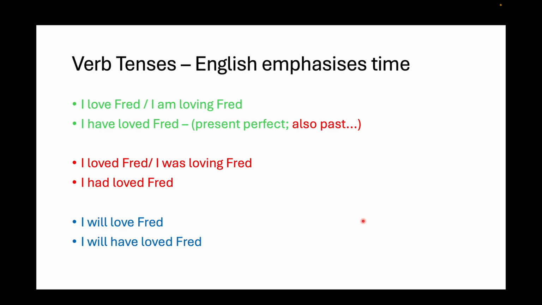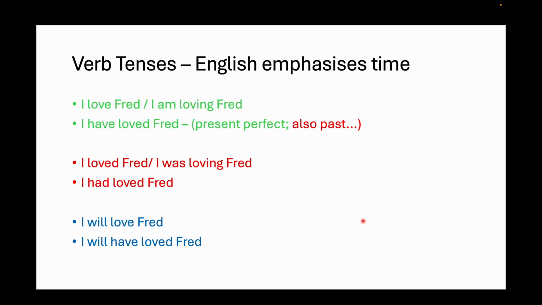Now you can think of that in two ways. It is a past tense: I've loved Fred in the past. But there's also a sense, in English at least, where that's considered the present perfect, which means the action started in the past, but either the action itself or its result continues in the present.